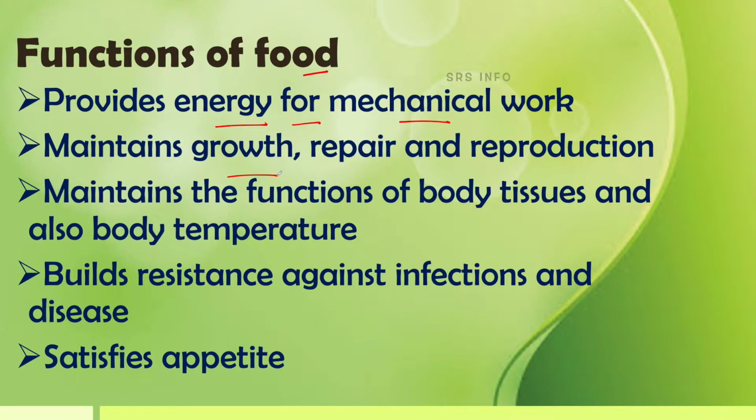And it maintains growth, repair, and reproduction by the functions of the nutrients. Clear? And these nutrients we get from food. So this is the function of food to maintain the growth, repair, and reproduction. And food maintains the functions of body tissues and also it maintains the body temperature. One of the most important functions of food is it maintains the functions of our body tissues and it also maintains the body temperature. And food builds resistance against infections and disease.